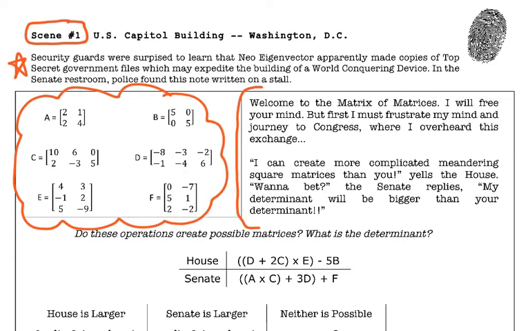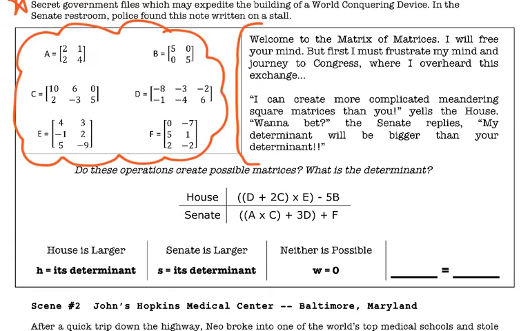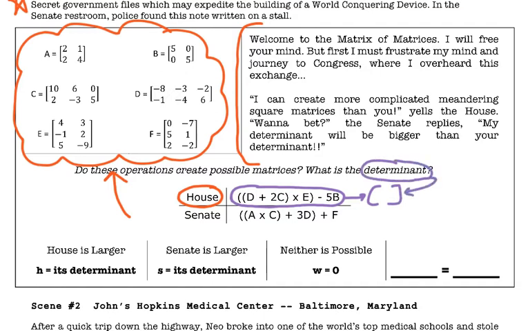What you need to figure out is the answer to our first clue, and here's how we do it. Look at the House, and using these 6 matrices up here, can you simplify this crazy looking expression of matrices? Give me a final matrix back out, and then find the determinant of that matrix if it's possible.